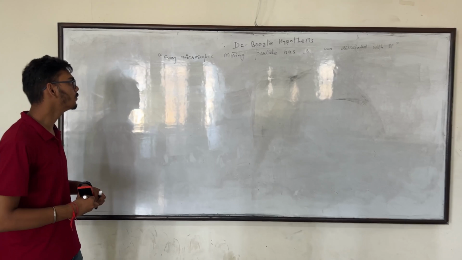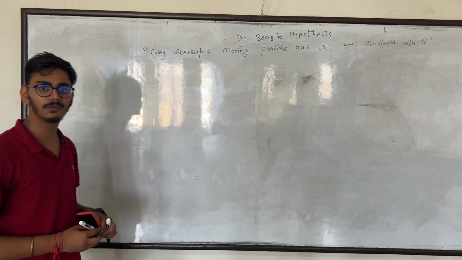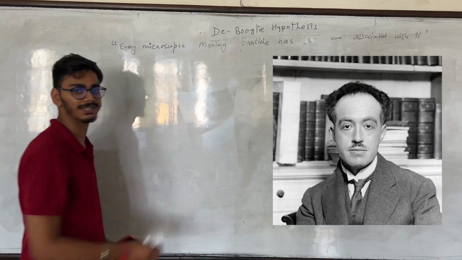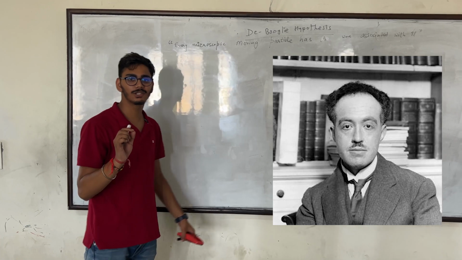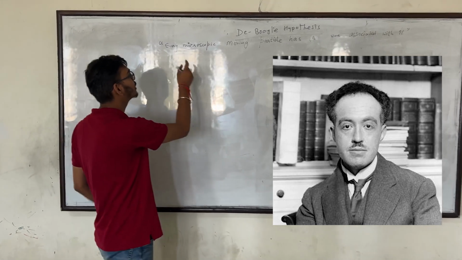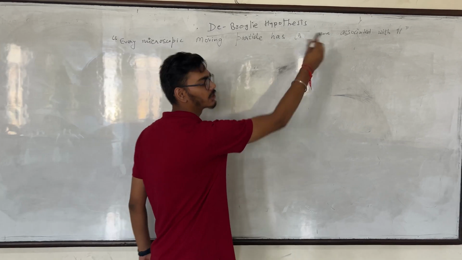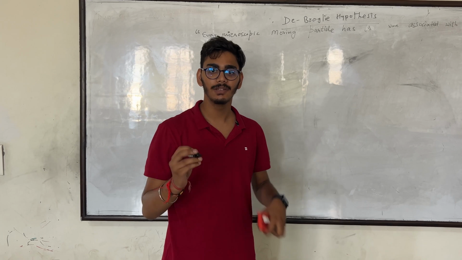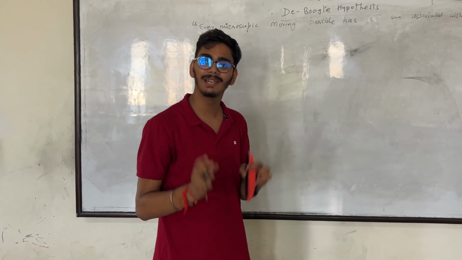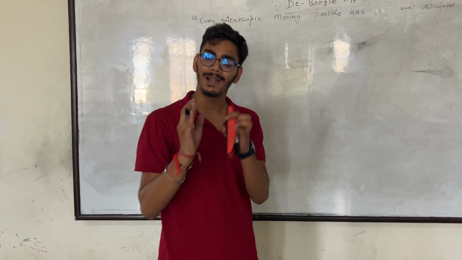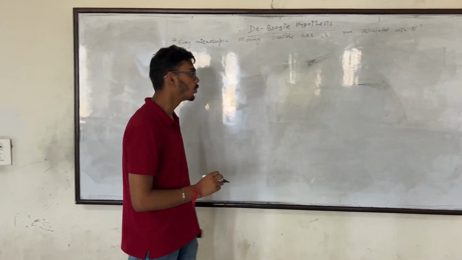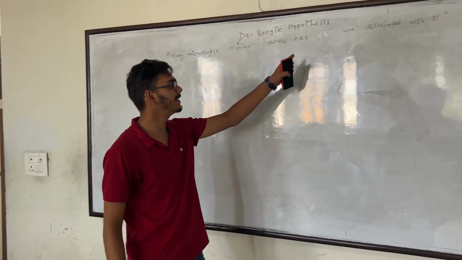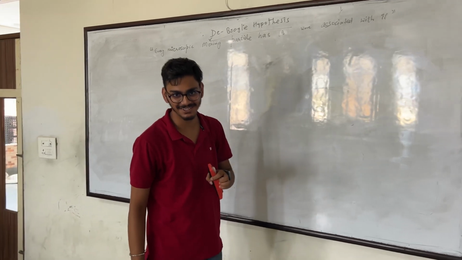In this particular video, I will explain one of the most interesting topics in quantum mechanics, that is the de Broglie hypothesis. De Broglie was the physicist who said that every microscopic moving particle has a wave associated with it. He considered that nature is symmetrical, so if radiation or light can be considered as a particle, then a particle can be considered as a wave. So according to the de Broglie hypothesis, every microscopic moving particle has a wave associated with it.